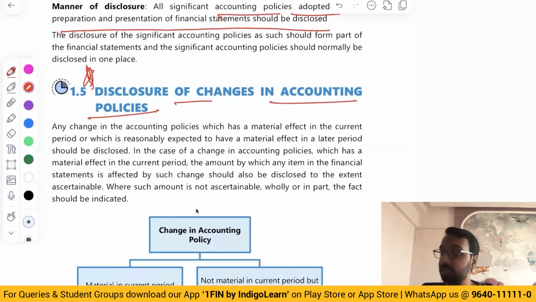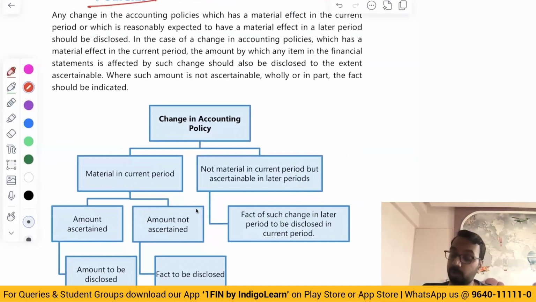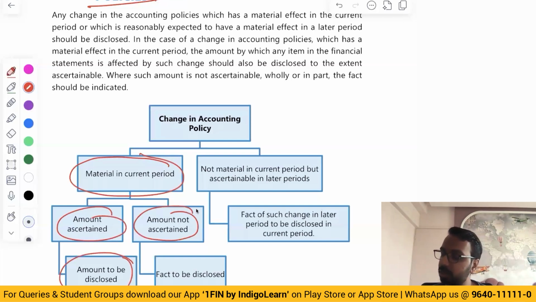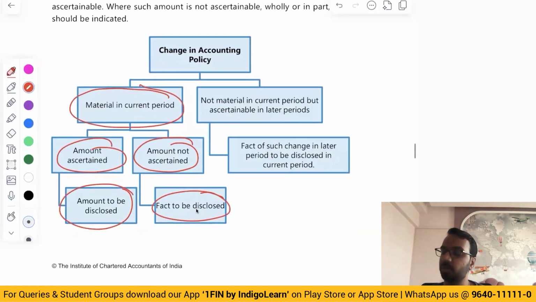Accounting policy can be changed, and whenever there is a change in accounting policy, if it is a material change in the current period, if the amount is determined, you will disclose the amount. If the amount is not determined, you will disclose the fact that the amount cannot be determined. So if there is a change in accounting policy which has a material impact in the current period, you will disclose the amount of change and the impact of the change in accounting policy. Sir, we cannot determine the amount. Then you will disclose the fact that the amount cannot be determined.